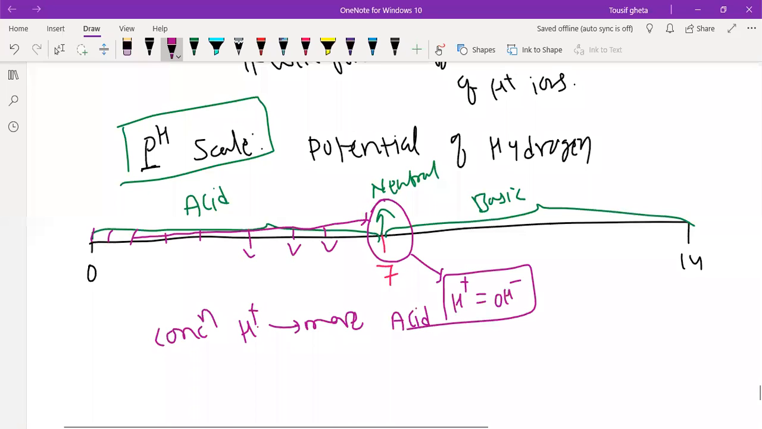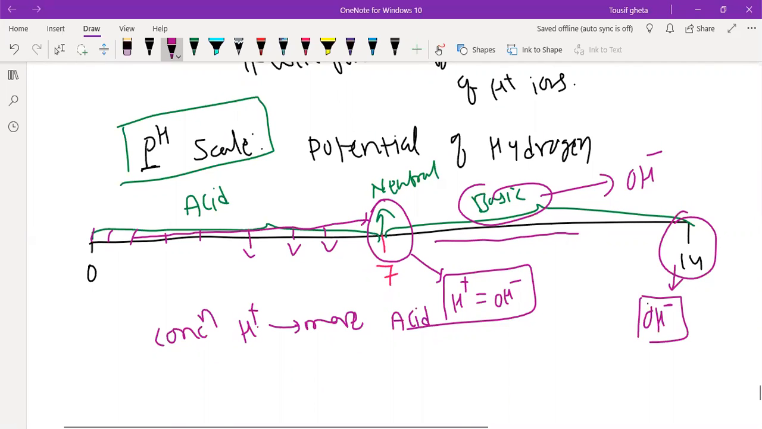If you go beyond 7, then in basic cases there are more OH minus ions. As you go away from 7 and reach near 14, it contains the highest number of OH minus ions, at the end of the scale. So 14 contains more OH minus ions, 13 contains less, 12 less, 11 less than that, and so on.